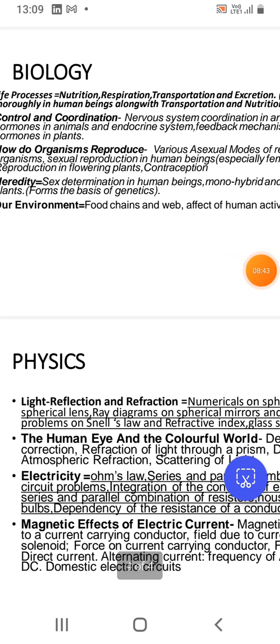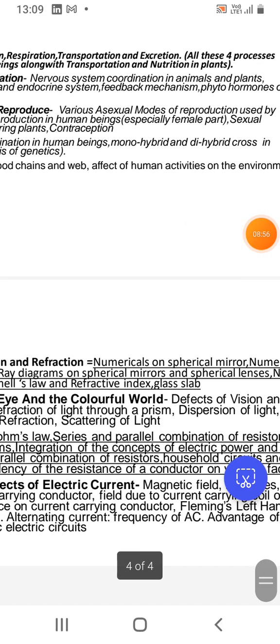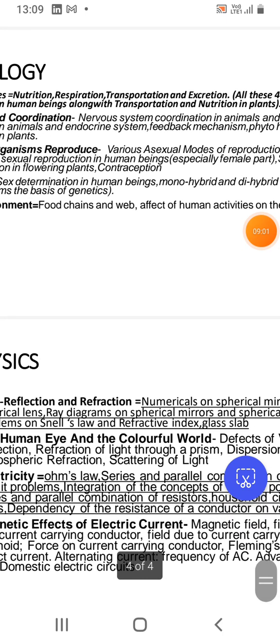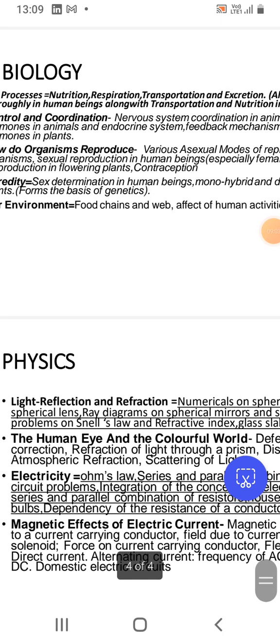Atmospheric refraction does not necessarily mean that you will just learn the definition of atmospheric refraction and go. It means that you need to learn the applications as well, because in modern day examinations generally application based questions are asked. So various applications of atmospheric refraction have to be learned, like the twinkling of stars and the scattering of light.